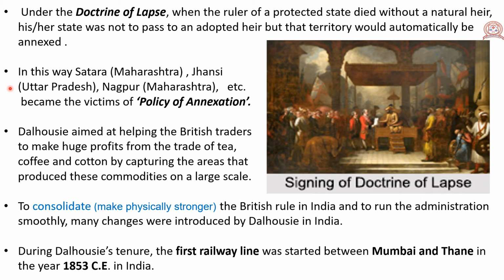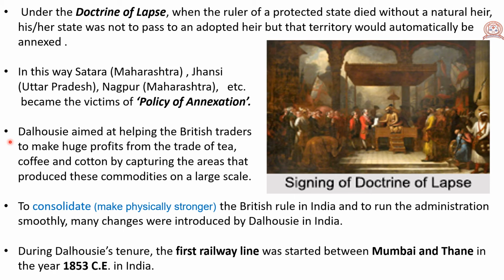In this way, Satara in Maharashtra, Jhansi in Uttar Pradesh, Nagpur in Maharashtra, etc. became the victims of the policy of annexation. Dalhousie aimed at helping British traders make huge profits from the trade of tea, coffee and cotton by capturing the areas that produced these commodities on a large scale.